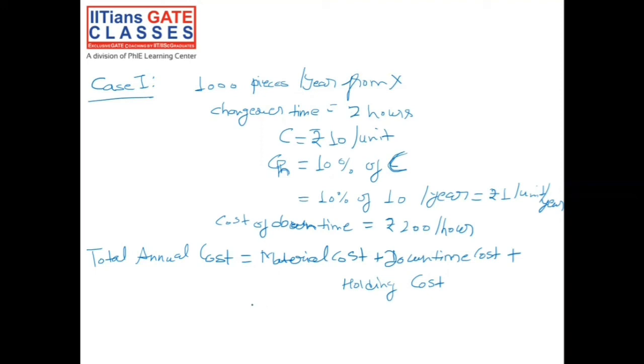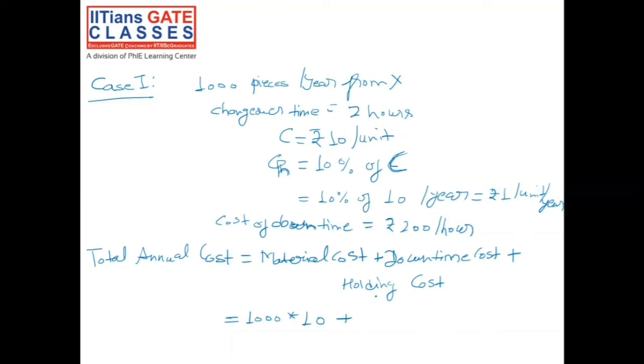Now let's calculate what is the material cost. So we are ordering 1000 pieces per year from vendor X, and one piece is costing rupees 10 per unit. So this would be 1000 multiplied by 10. Now the downtime cost.